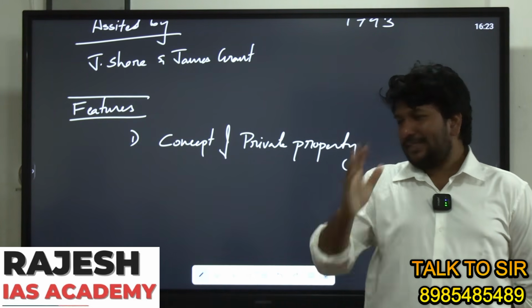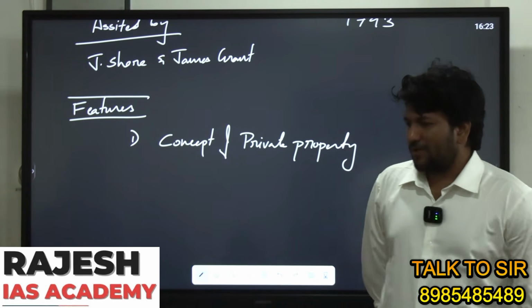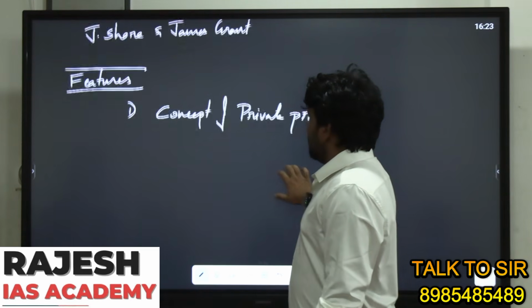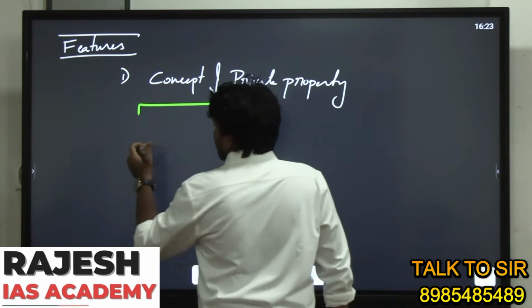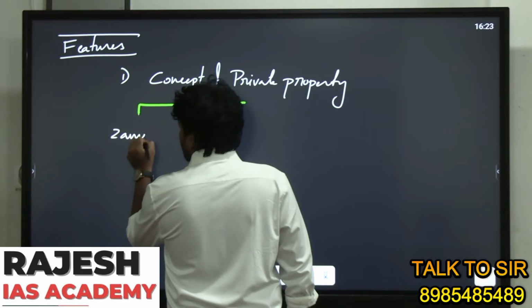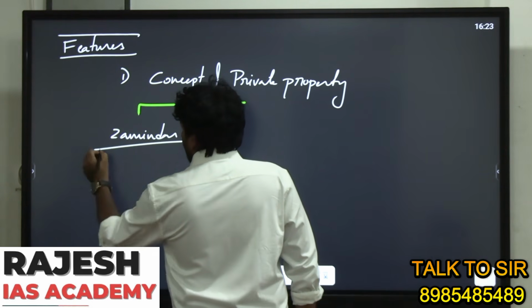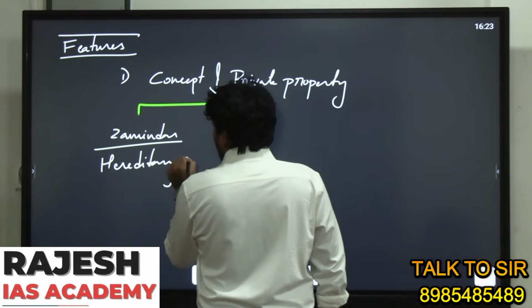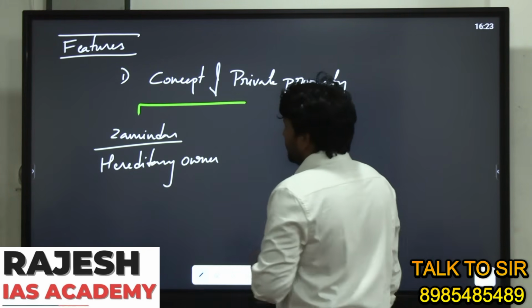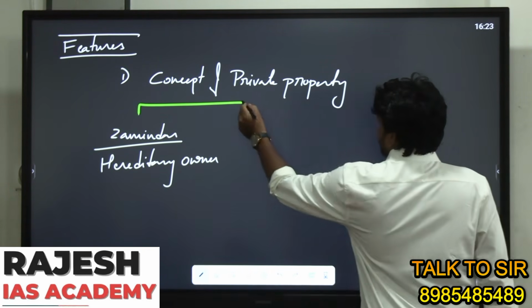It highlighted the concept of private property. What is private property? It highlighted that the Zamindar became the hereditary owner.